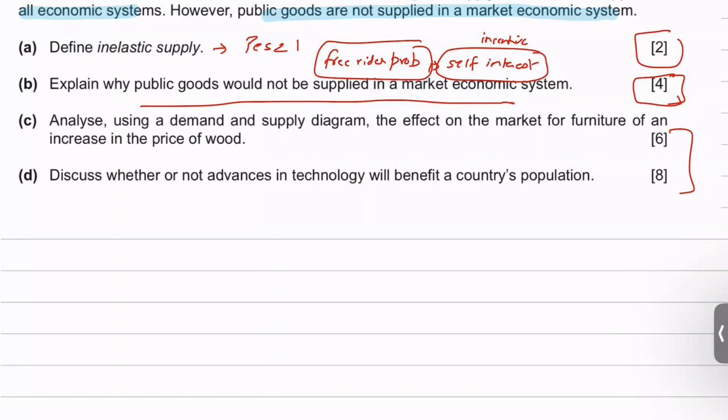But 3 things are mainly very important. You need to mention non-excludability, non-rivalrous, and then the fact that there's a free rider problem. And the 4th thing that you need to mention is that firms are profit motivated.